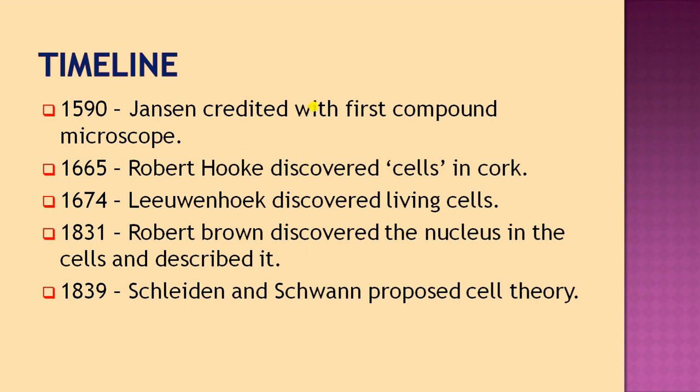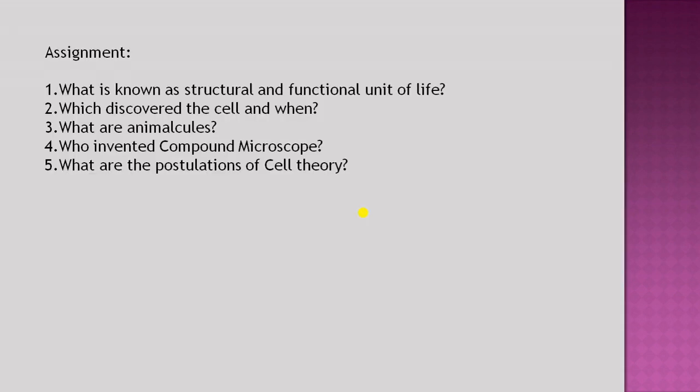Then in the year 1831, Robert Brown was the scientist who discovered the nucleus present in the cell and described it. In the year 1839, Schleiden and Schwann, these two scientists, proposed the cell theory. We have seen that in the cell theory.